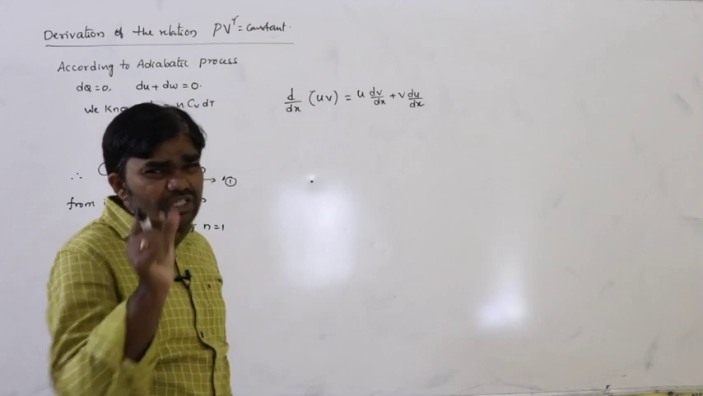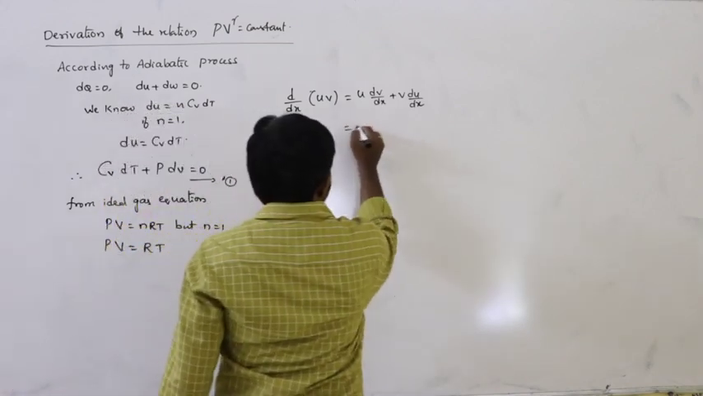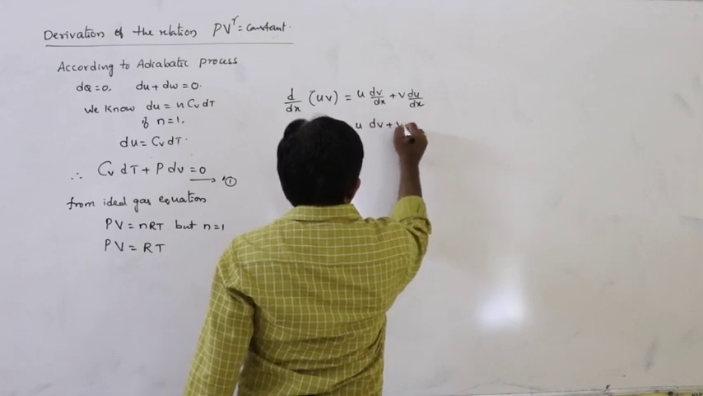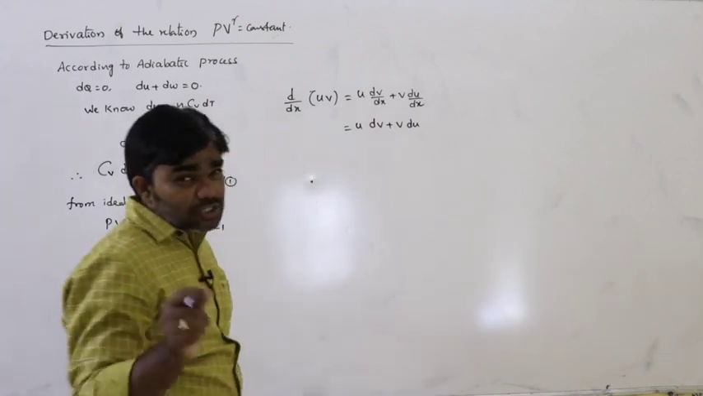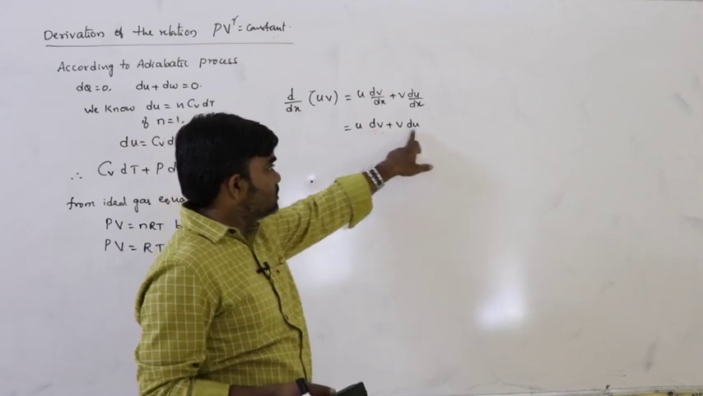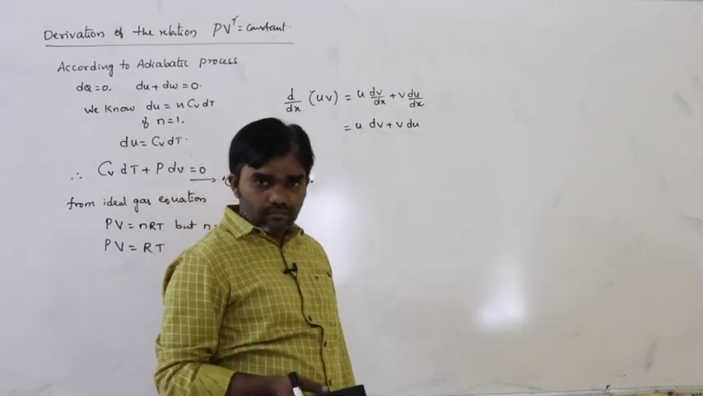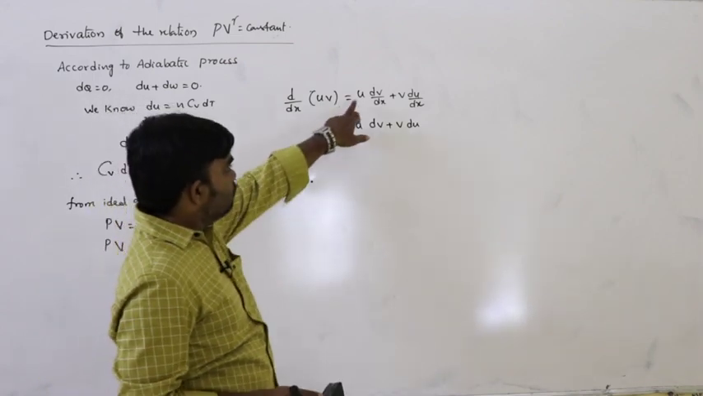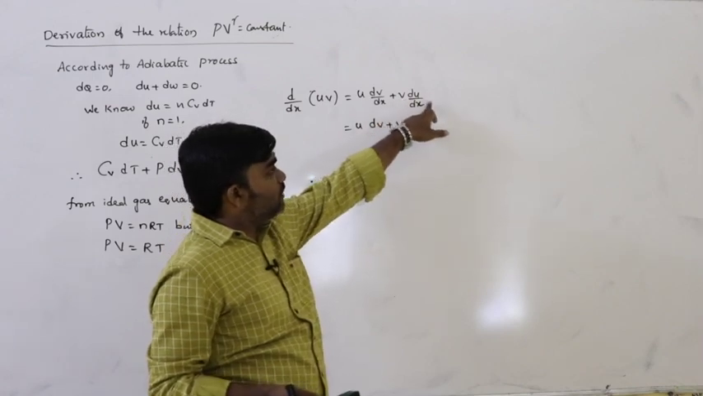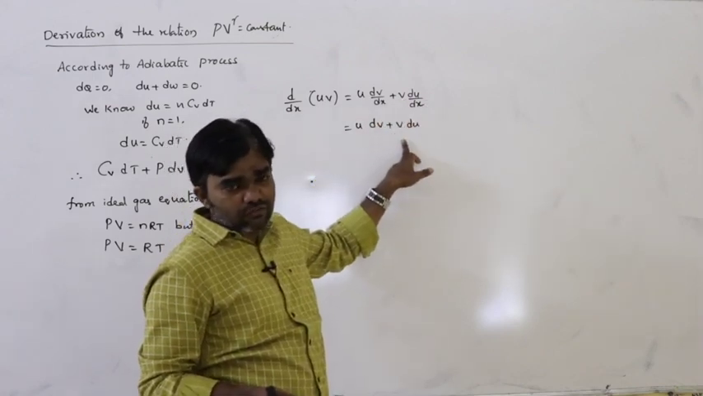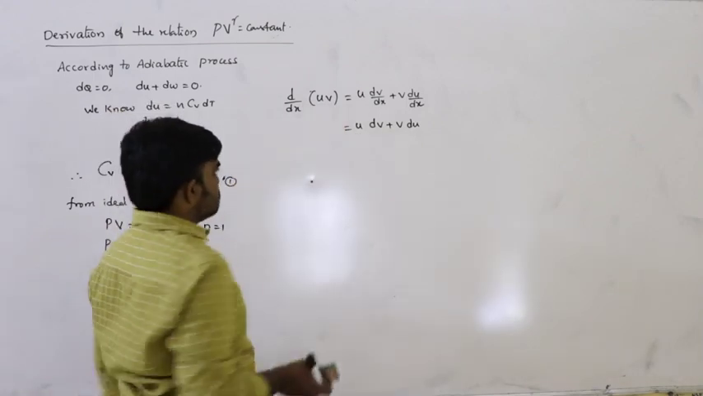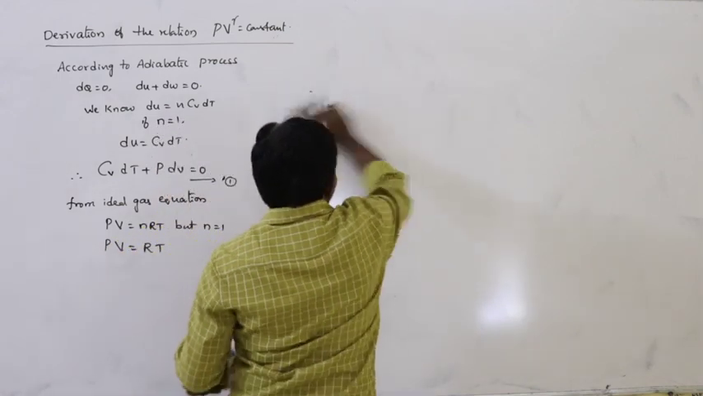If it is partial differentiation, then this can be written as u dv plus v du. That is called partial differentiation. Of both variables, the first term remains constant while we take the derivative of the second term, then the second term remains constant while we take the derivative of the first term. So that is the differentiation formula, d/dx of uv. So based on that, differentiating on both sides.